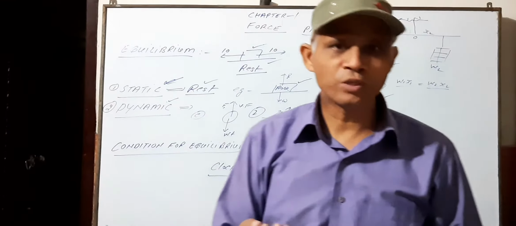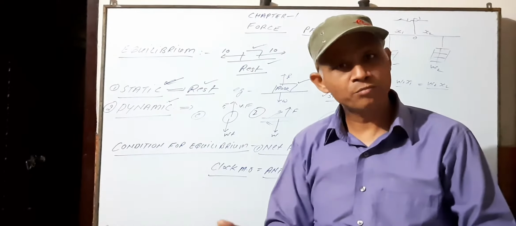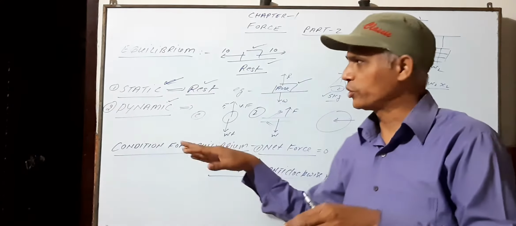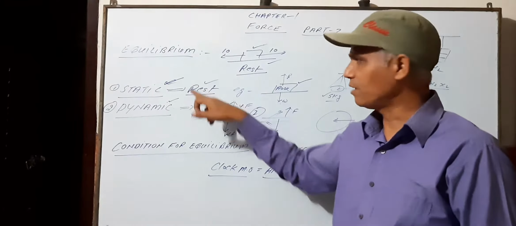Now I suppose you have understood what equilibrium is: various forces acting on the body while it remains in its state of rest or of motion. What is static equilibrium? What is dynamic equilibrium? What are the examples of these?